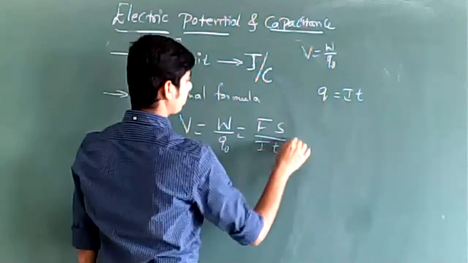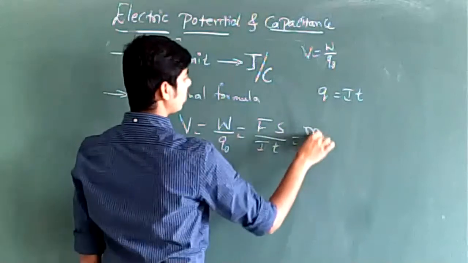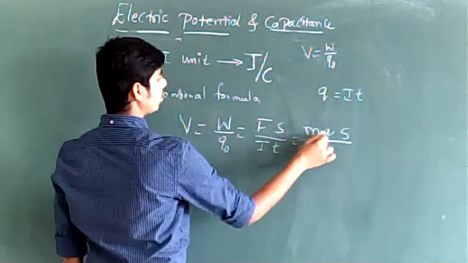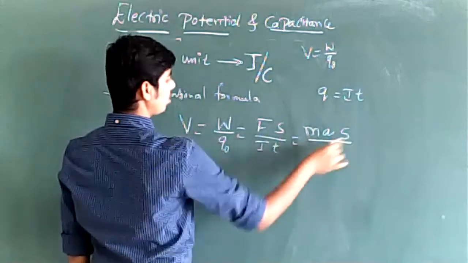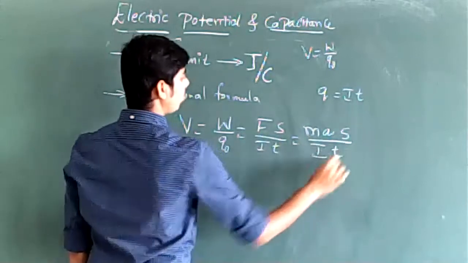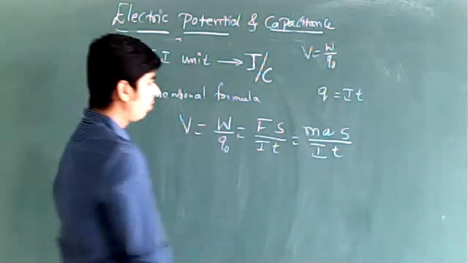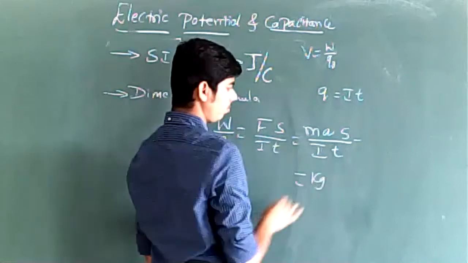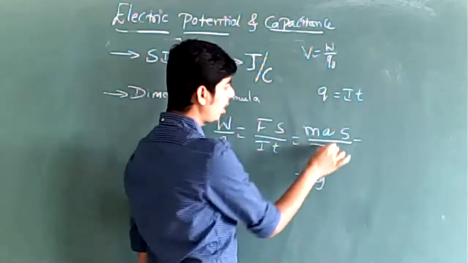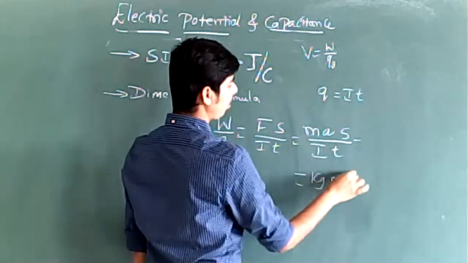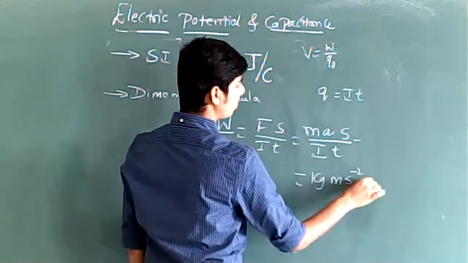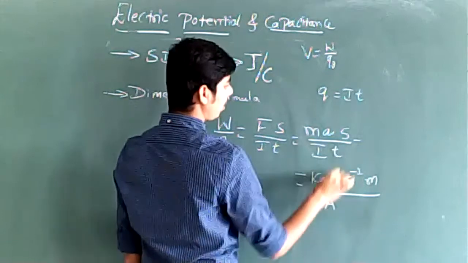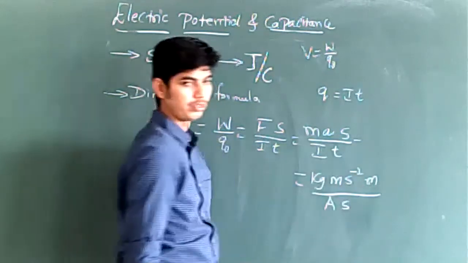Force can be expressed as mass into acceleration, into distance, divided by I into T. Force is mass into acceleration, S is distance or displacement. We know that mass is measured in kg. Acceleration is measured in meter per second square. Displacement is measured in meter. Current is measured in ampere. Time is measured in seconds.